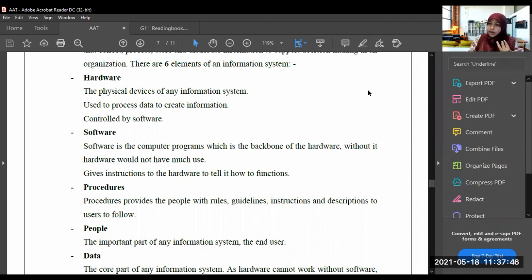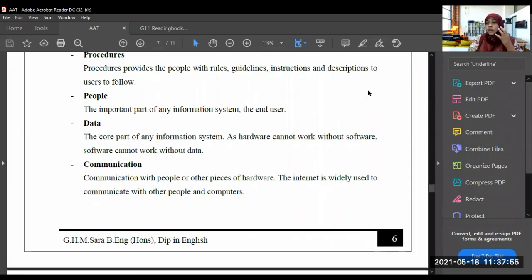So if there is hardware, software, procedures, and people, then there should be data also, right? Is it enough with only these five things? No, there should be communication. There should be communication between the people, or with people, or other pieces of hardware. Now understood what is an information system?